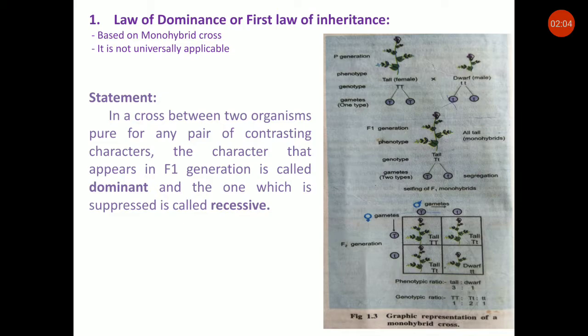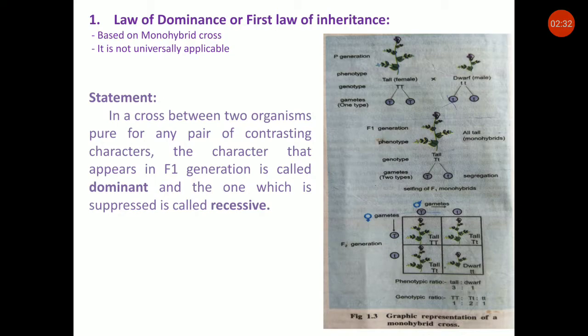Thus, there is always uniform expression in F1. Each character is controlled by a pair of factors, and when it is a pair of dissimilar factors, only one factor expresses. Thus, one is dominant and the other is recessive.